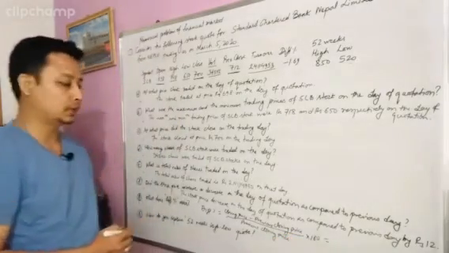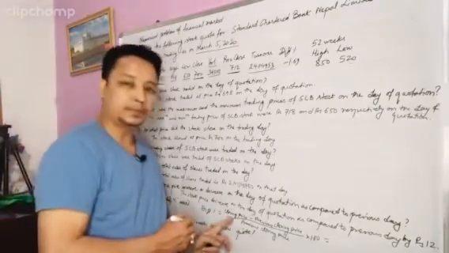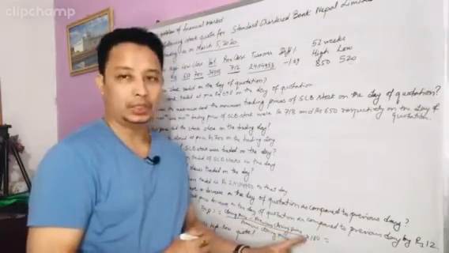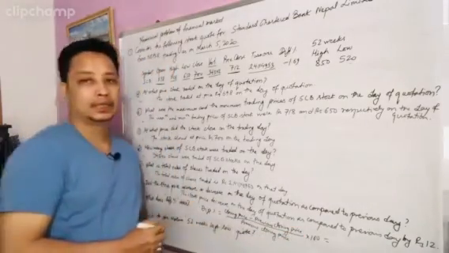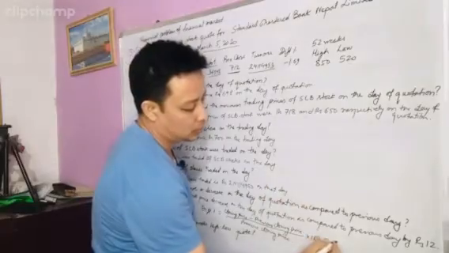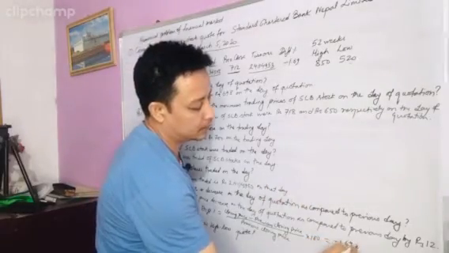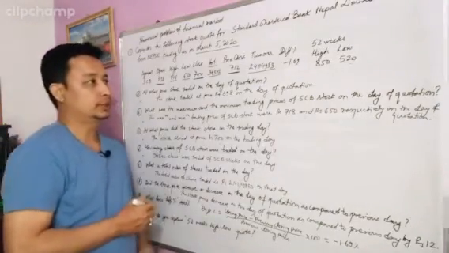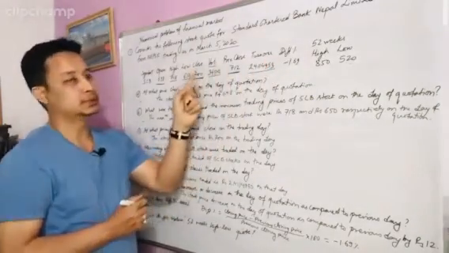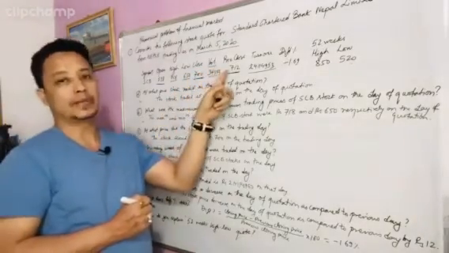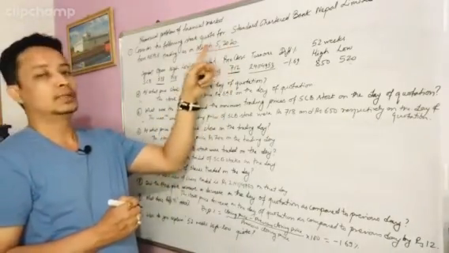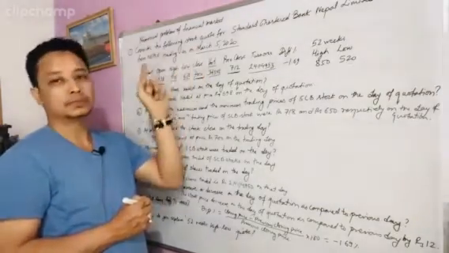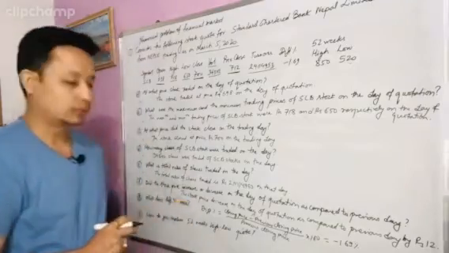If you use this formula, closing price minus previous closing price divided by previous closing price into 100, then you will get minus 1.69 percentage difference as your answer. So it means the percentage difference between the previous closing price of the SCB and the closing price of SCB on March 5th 2020.